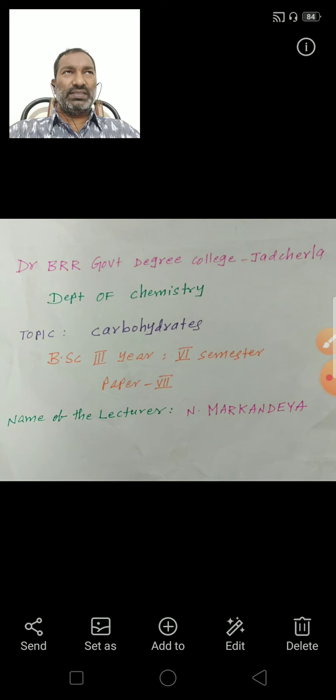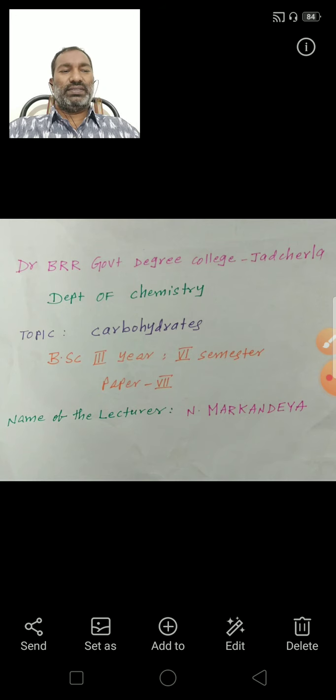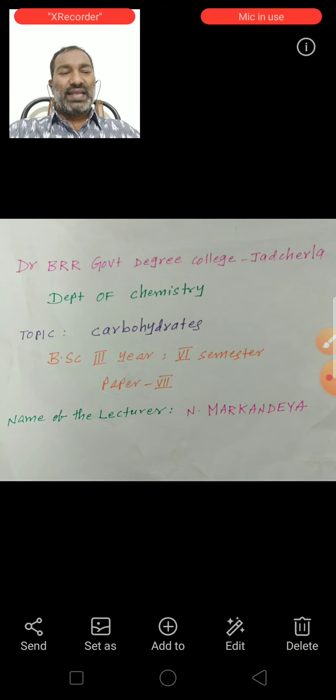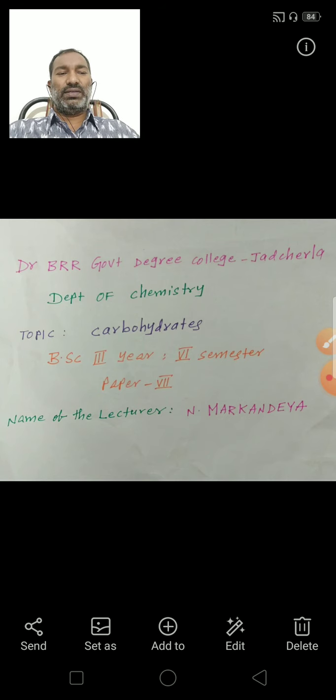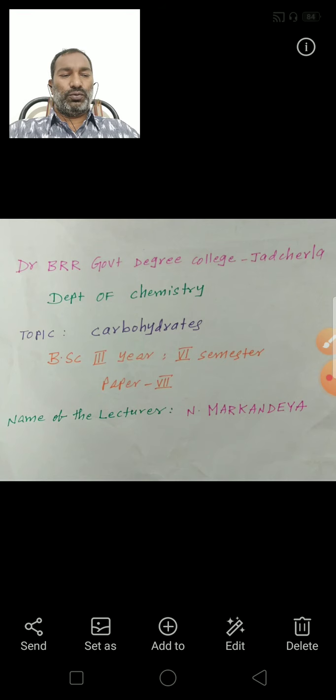Epimers differ in configuration at the C2 carbon. This reaction shows the presence of a keto functional group.